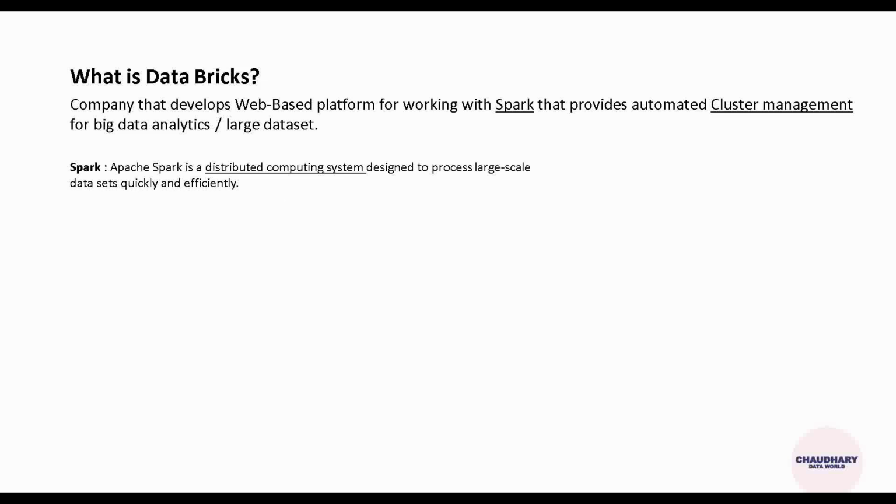Spark is an application, or a technology, developed by Apache. Apache is another company which develops Spark, also known as Apache Spark. It's a distributed computing system. Now this unknown term comes up: what is a distributed computing system, which is designed to process large-scale data quickly and efficiently. So it's still not clear what Spark is and what this distributed computing system is, so we will see what a distributed system is.